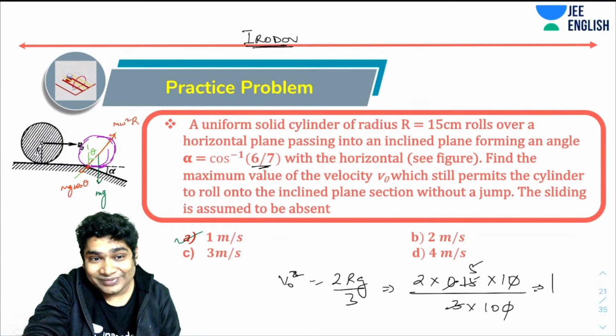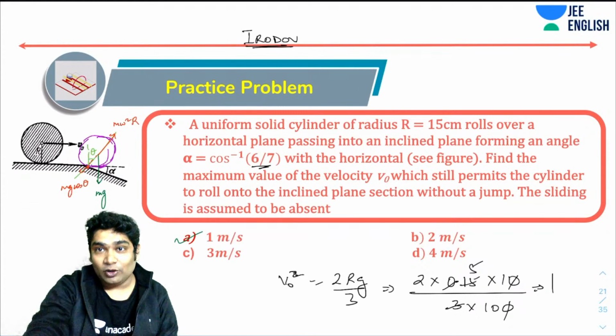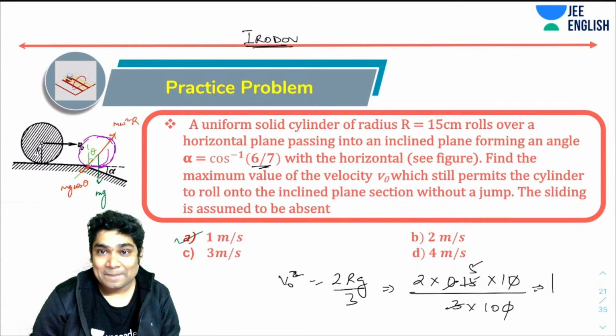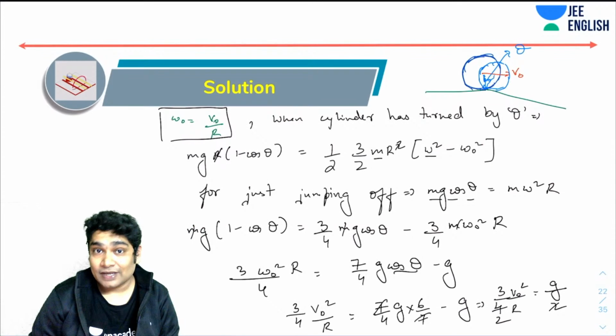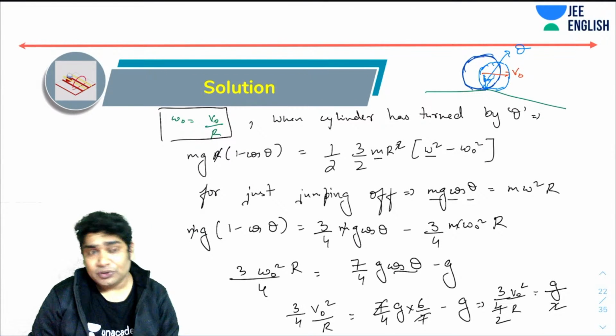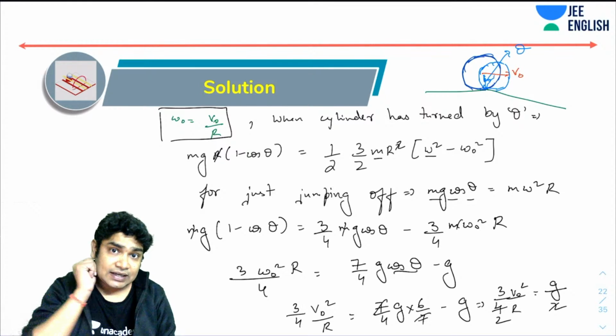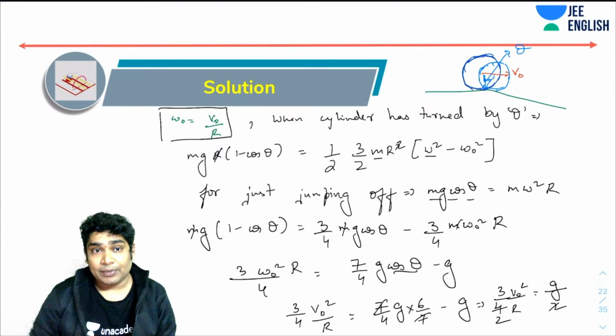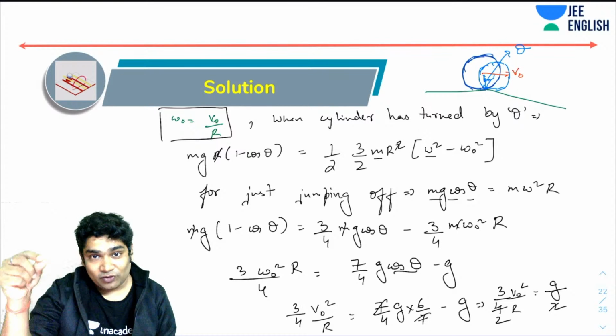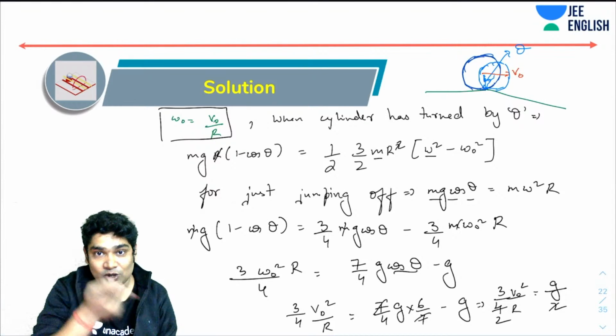Okay, I hope everybody followed this solution. So you used energy conservation to figure out the omega at any theta, and then you realize that the condition for just jumping off would be that the centrifugal force would have been equal to the mg component.